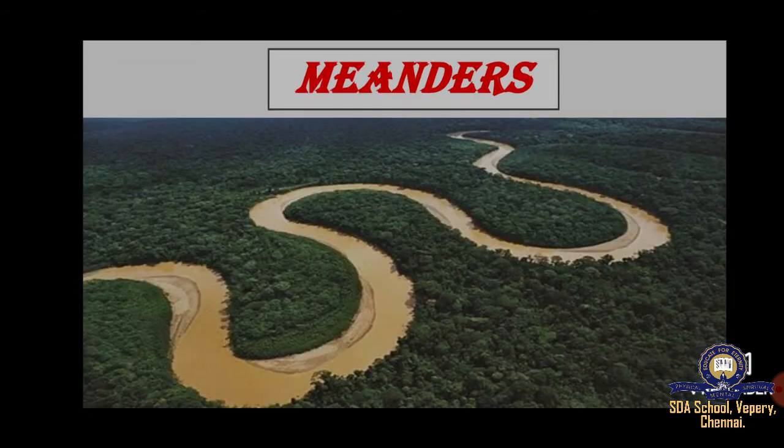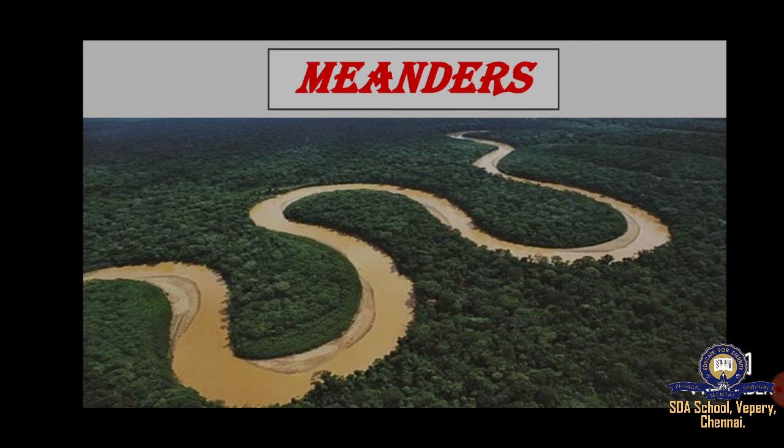Then we have the meanders. What is a meander? Clearly the picture is shown. When a river leaves the mountains and enters the plains, its flow is no longer swift. The river twists and turns to form large bends or loops.